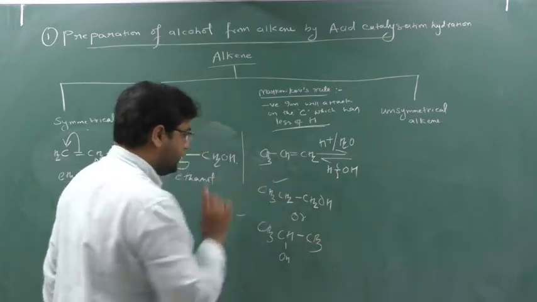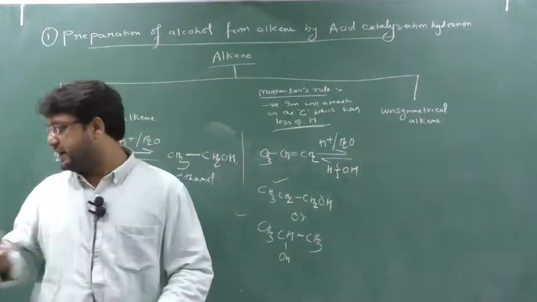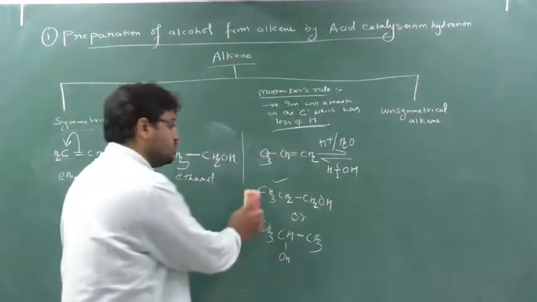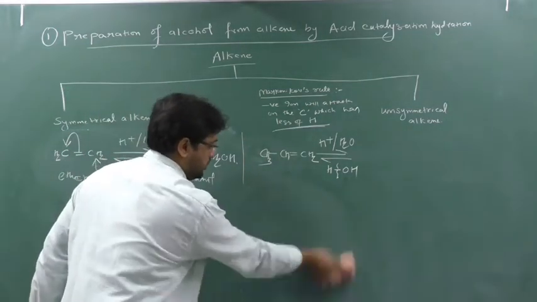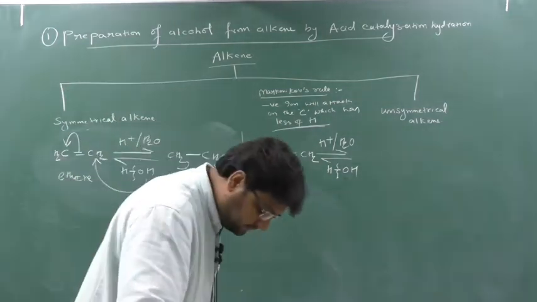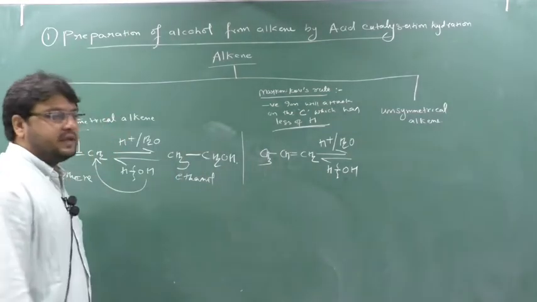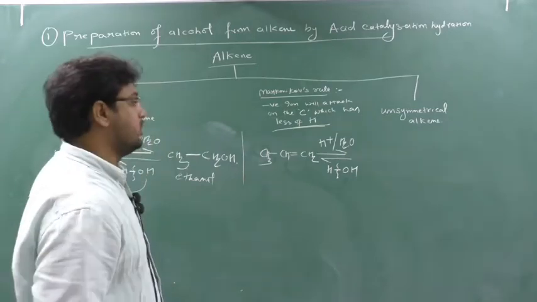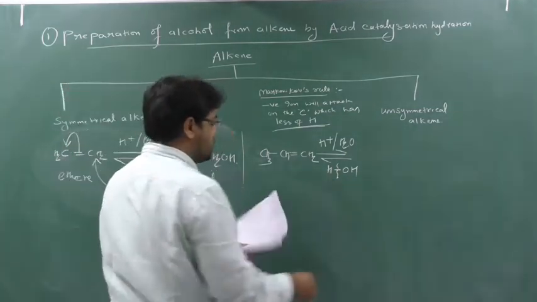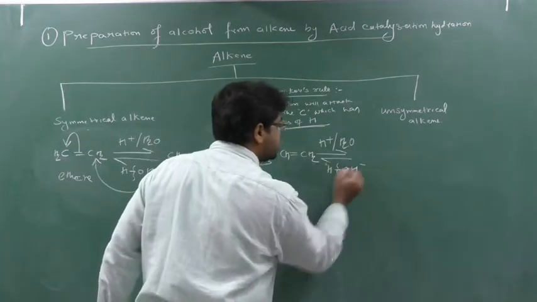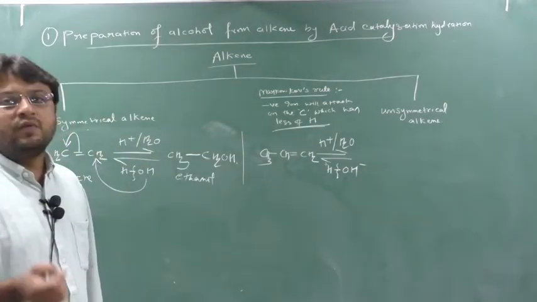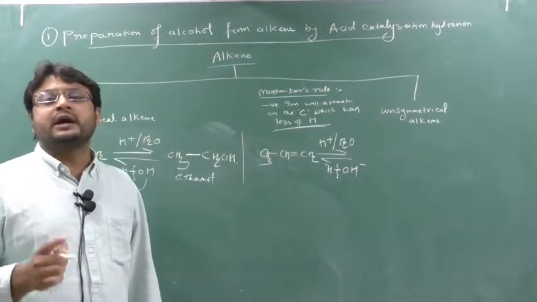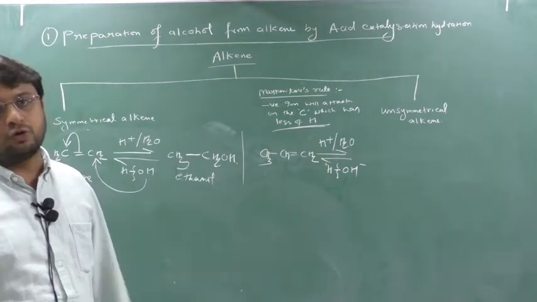So which alcohol will be formed? 1 degree alcohol or 2 degree alcohol? Now that is an issue. This issue is cleared by the Markovnikov rule. The Markovnikov rule says that whenever there is an unsymmetrical alkene, the negative part, see here, this is H2O, so this will be H plus and this will be OH minus. The negative part will attack the carbon which contains less number of hydrogen, according to the Markovnikov rule.